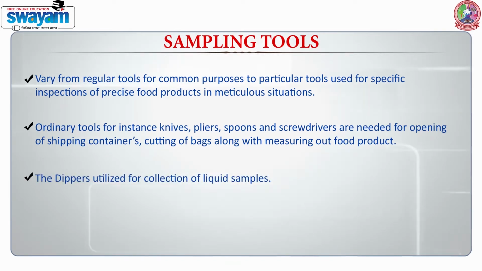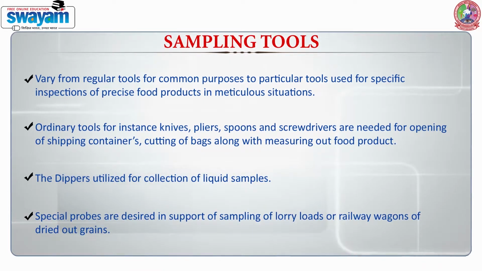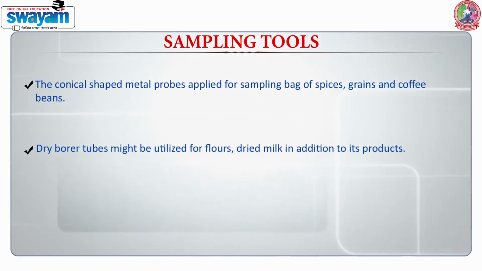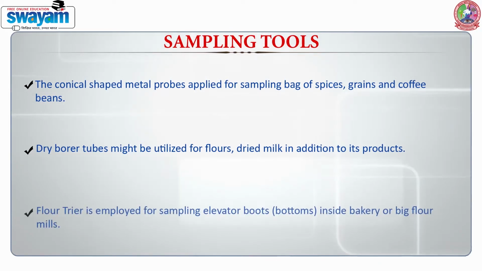The dippers are utilized for collection of liquid samples. Special probes are required for sampling of lorry loads or railway wagons of dried grains. Conical shaped metal probes are applied for sampling bags of spices, grains and coffee beans. Dry borer tubes might be utilized for flours, dried milk and its products. A flour trier is employed for sampling elevator boots inside bakeries or big flour mills.